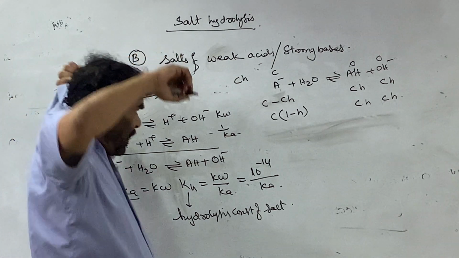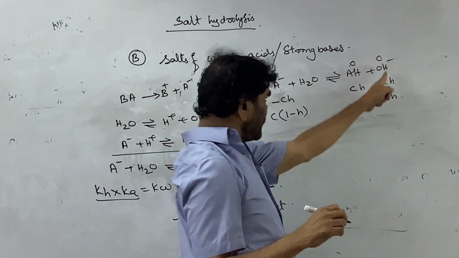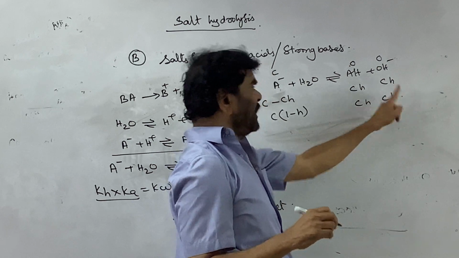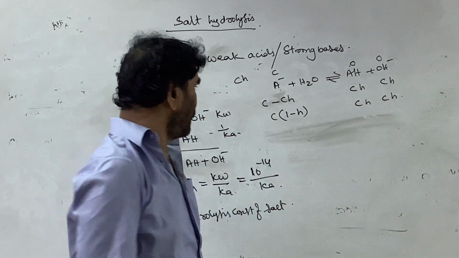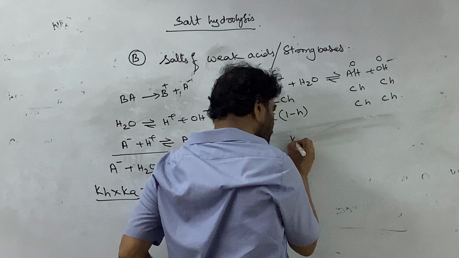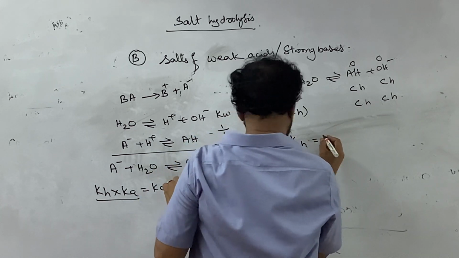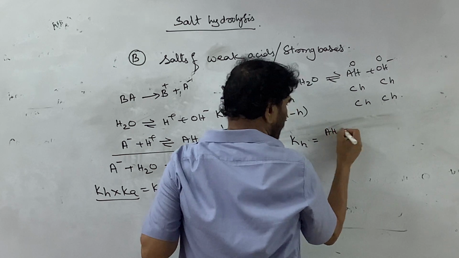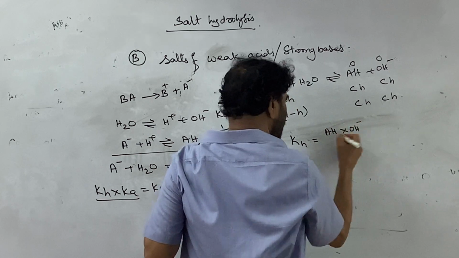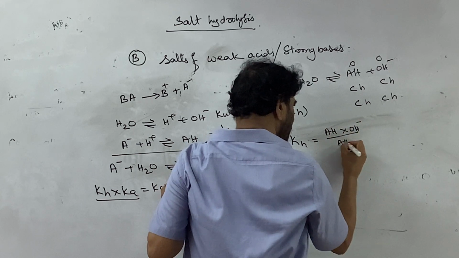Now, here the concentration of the OH ion in the solution is C times H. Now, for Kh, what is given? That is the HA concentration into the OH ion concentration divided by the HA concentration.